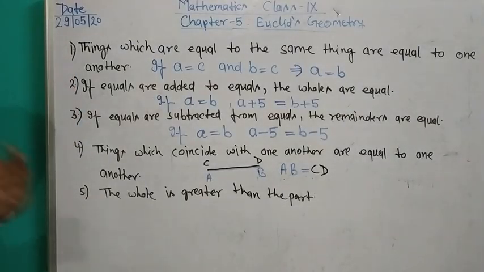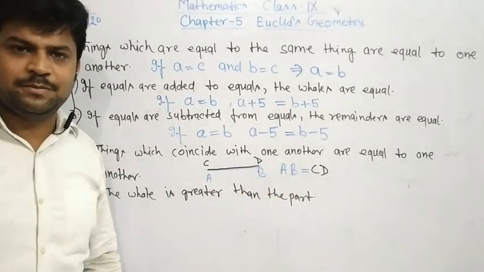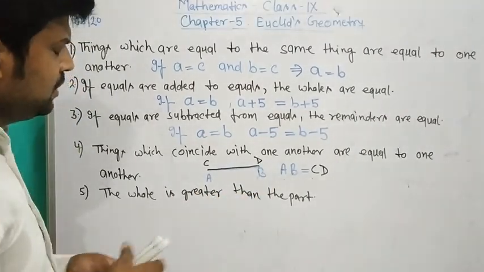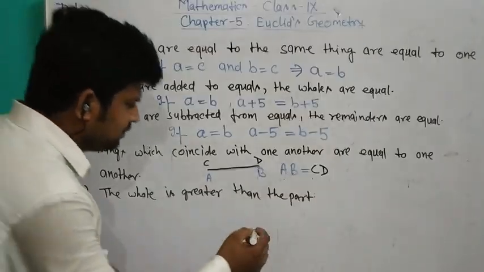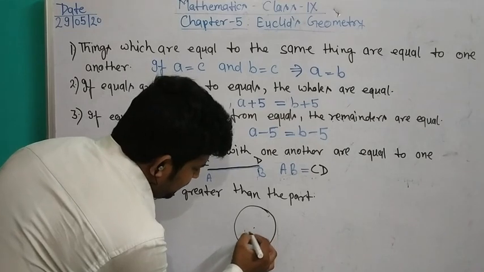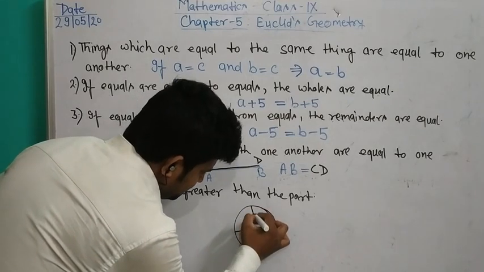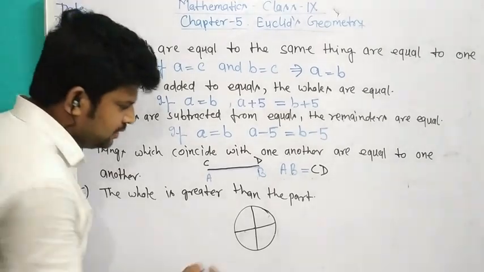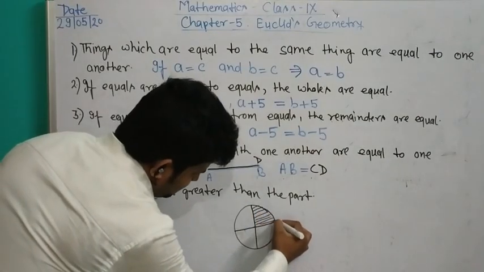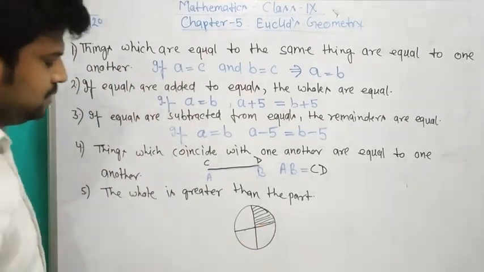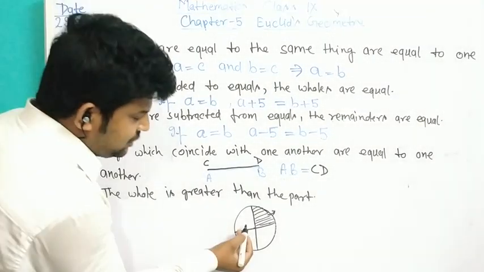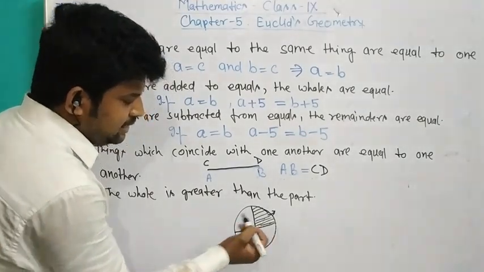Fifth axiom: the whole is greater than the part. Suppose we take a pizza in circular form, and we divide it into four parts. When one part is eaten, the rest is 1, 2, 3, and eaten is 1.